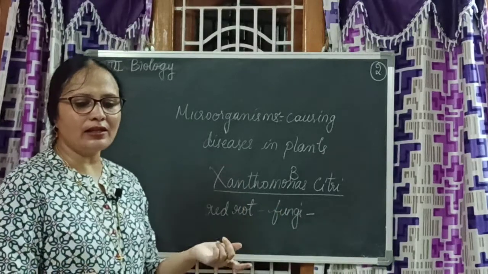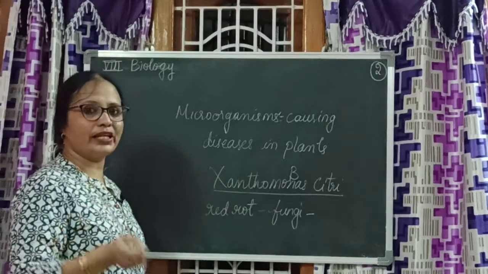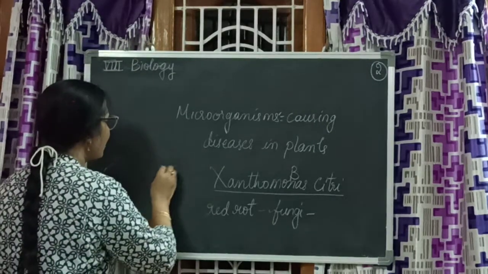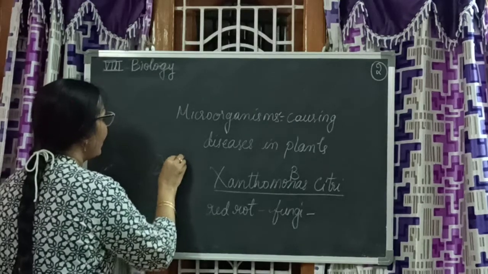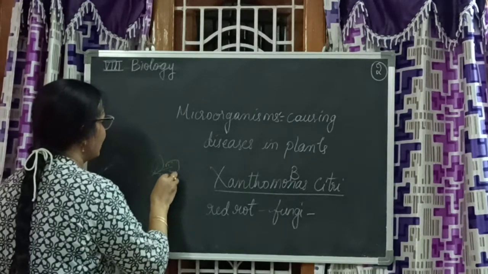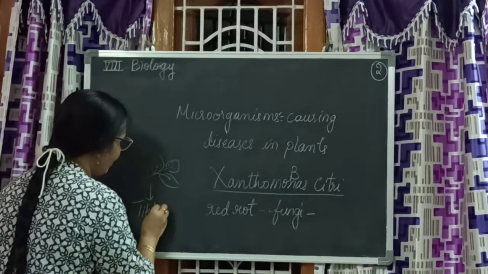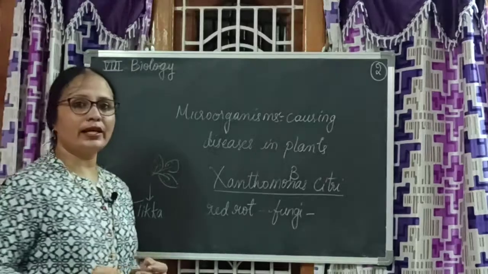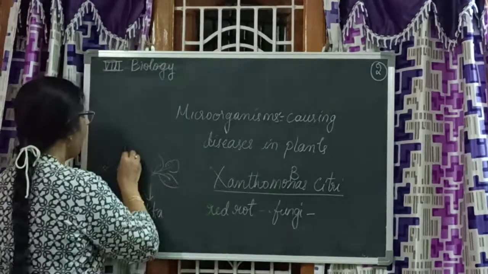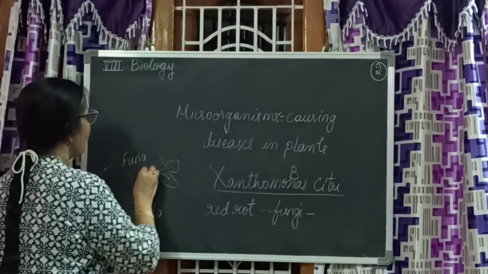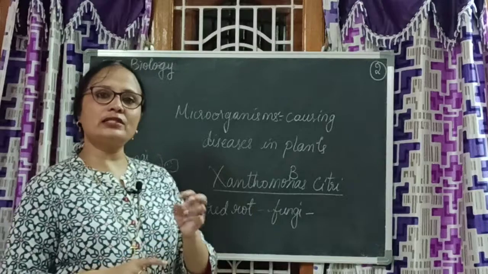And then Tikka disease of groundnut. You know groundnuts, no, peanuts. The leaves have these spotty things like this. That's why it is called Tikka disease. What is it called? Tikka disease. It is seen in groundnuts, and it is also caused by fungi, and this is also spread through air and seeds.